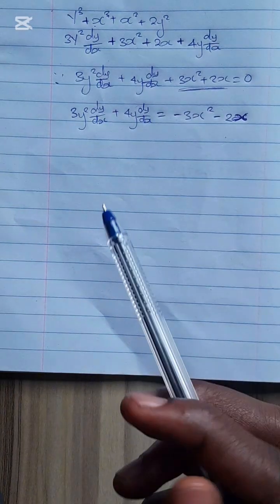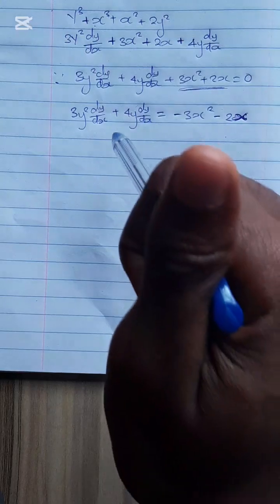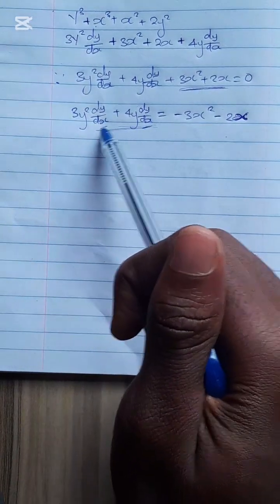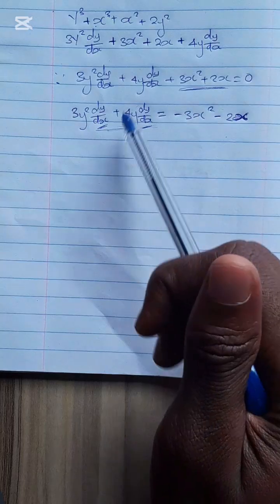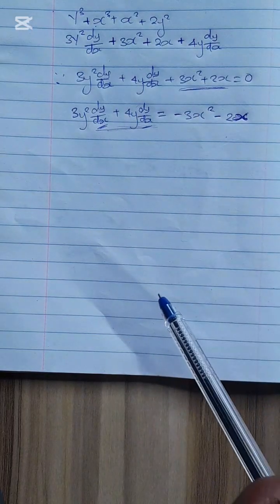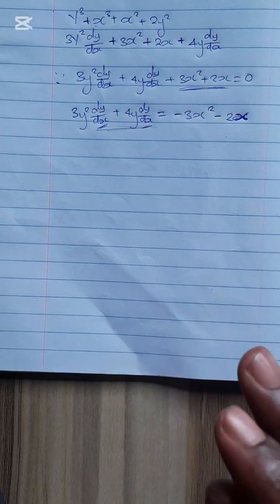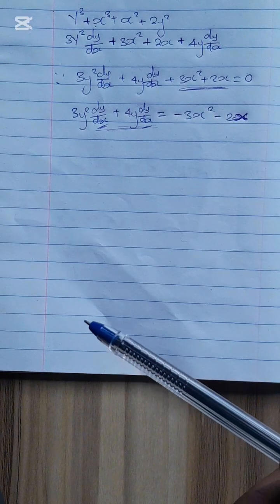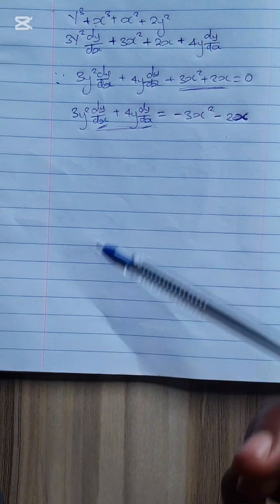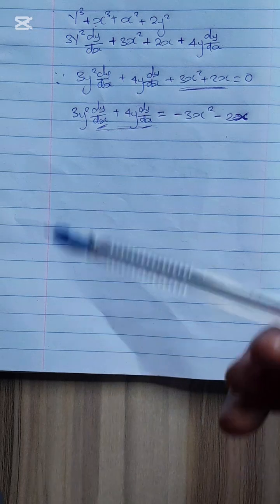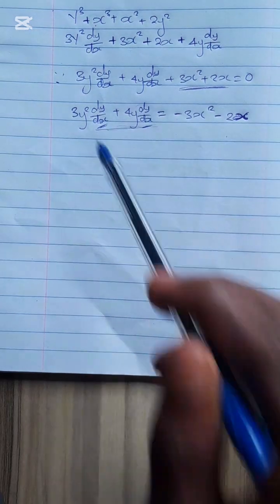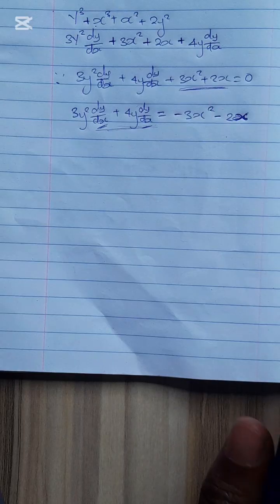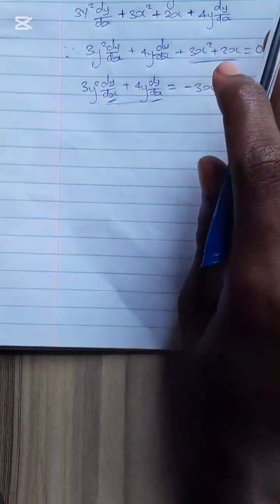That's the moment for you to think. If you understand mathematics carefully, you know that what you have to do is to factorize. If you factorize this left hand side, you are going to have dy dx standing on its own. Now let's do that.